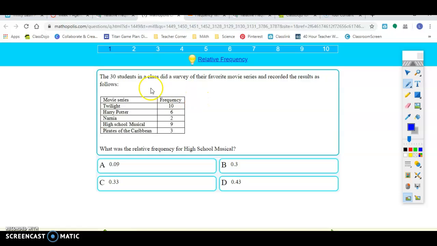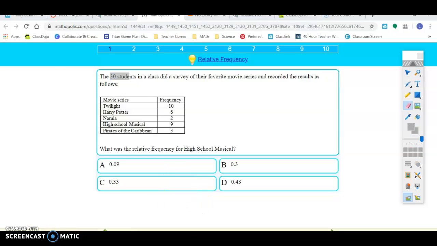So 30 students in the class did a survey of their favorite movie series and recorded the results as follows. So we have 10 people liked Twilight, 6 people liked Harry Potter, that's where I would be, 2 people liked Narnia, 9 people liked High School Musical, and 3 people liked Pirates of the Caribbean. So now to find the relative frequency, we're going to figure out our total, and I already added it up, and I got 30, it gives us this right too, but you always want to check. So 30 students total.